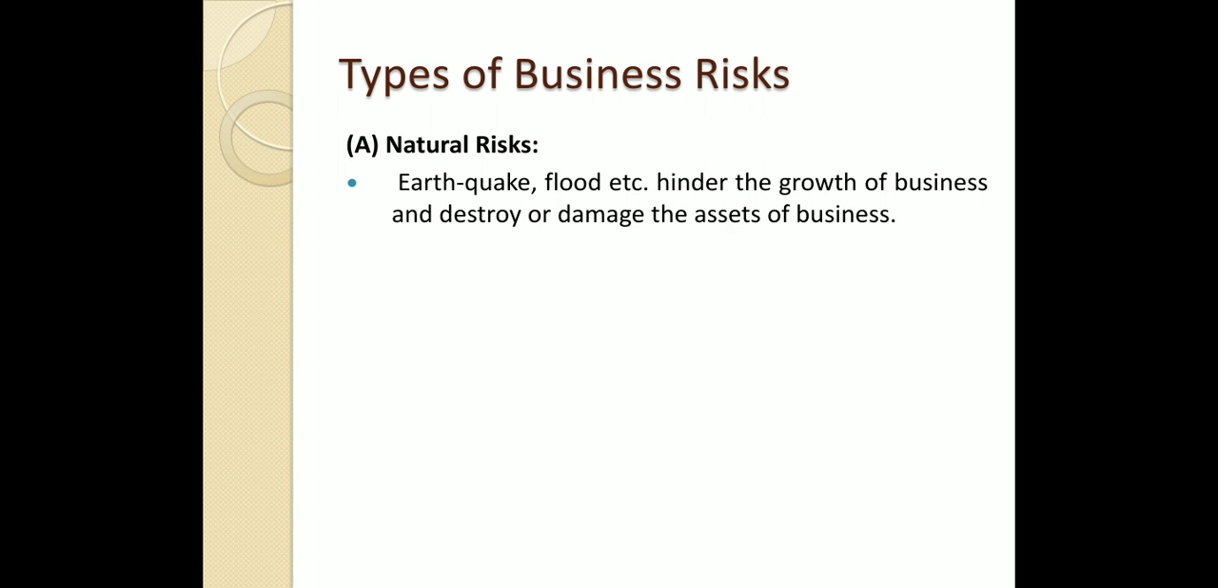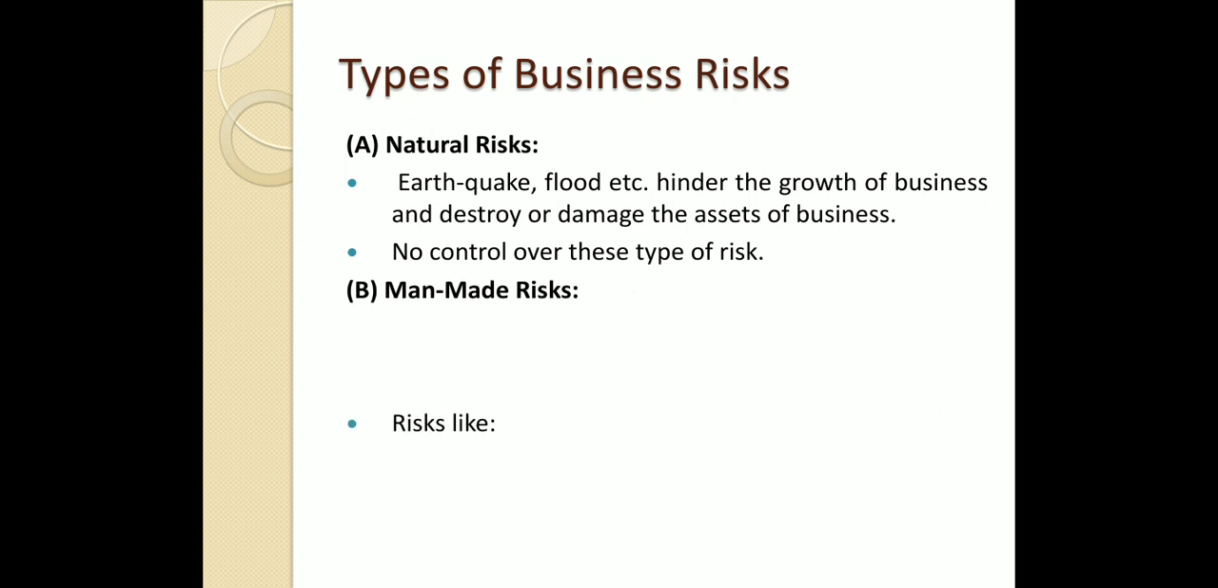So that is a natural risk, right? Flood is going to damage the assets, the furniture of the business. Ultimately, this type of risk is not in the control of human hands. They are natural risks, right? And another is man-made risk.